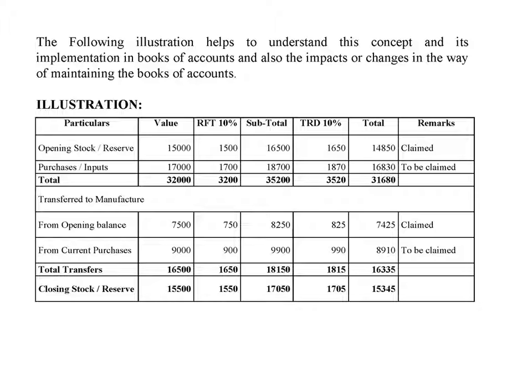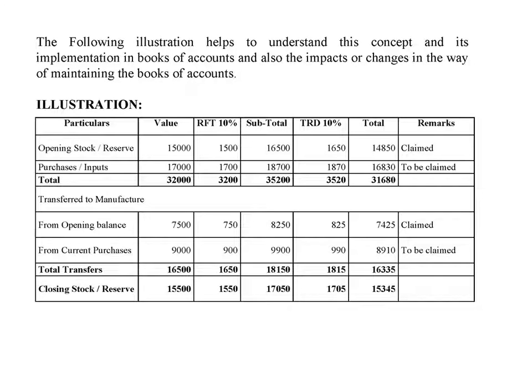RFT at 10%, 1,700. Subtotal 18,700. TRD at 10%, 1,870. Total 16,830. Grand total 32,000, 3,200, 35,200. TRD at 10%, 3,520. Total 31,680.